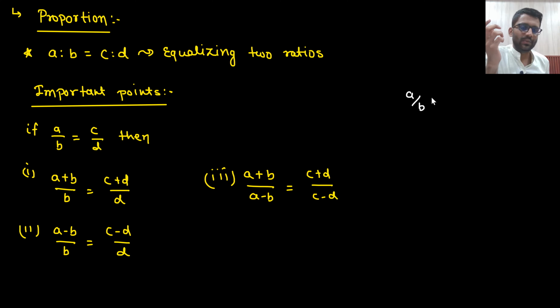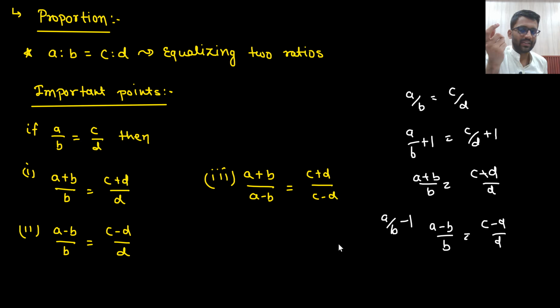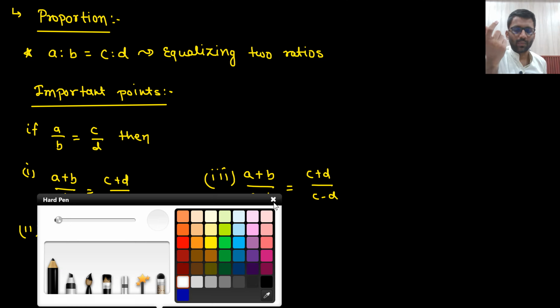Now there are very important rules in case of proportion. If A by B is equal to C by D, you can add 1 on both sides. So you will get A by B plus 1 is equal to C by D plus 1, so A plus B by B is equal to C plus D by D. If you subtract 1 from both sides, you will get A minus B by B and C minus D by D. Then you divide both equations, and you get A plus B divided by A minus B is equal to C plus D divided by C minus D. This rule is known as componendo and dividendo.